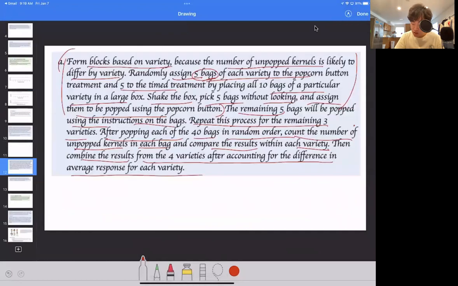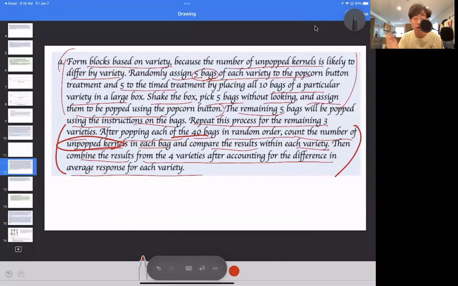So if you take a look here, the way that they said it was, after the bags are popped, you count the number of unpopped kernels, and then it says compare the results within each variety. Then combine the results from the varieties after accounting for the difference in average response for each variety. So we want to make sure that we compare the results, finding the averages, and account for the differences, and so we make the adjustment. This is all they're going to say for the very last sentence. After you say that, it should be pretty much okay.